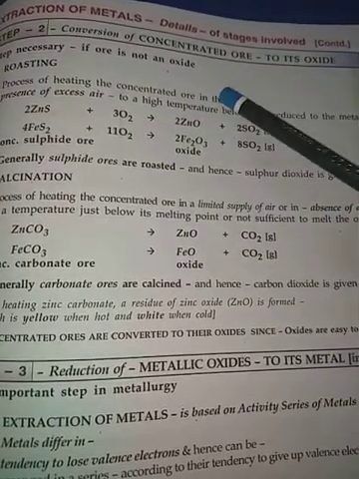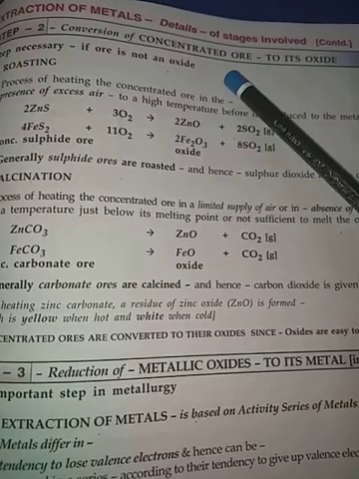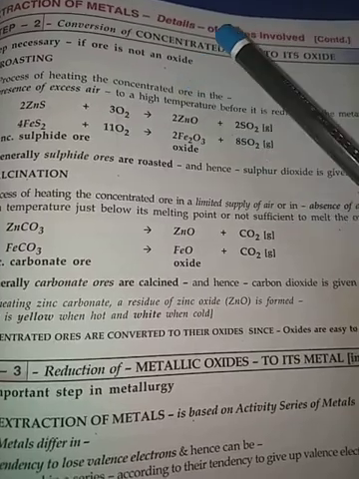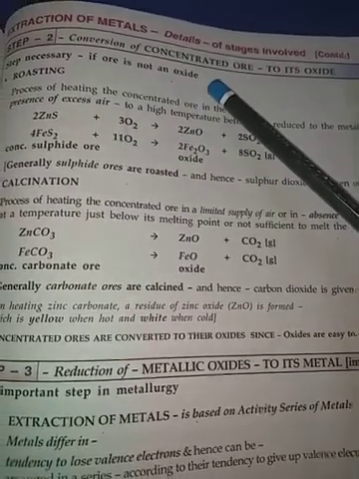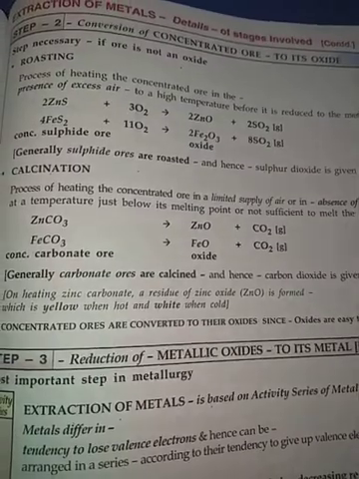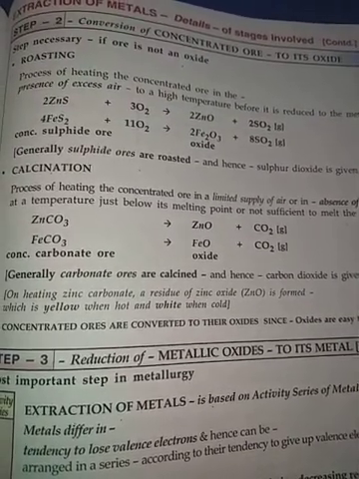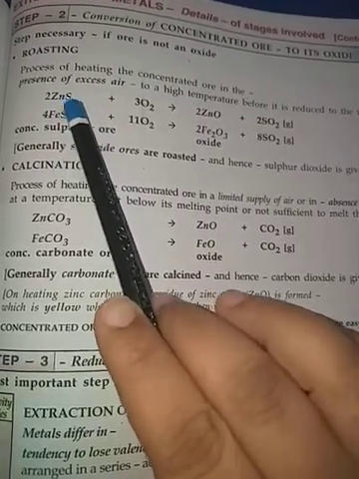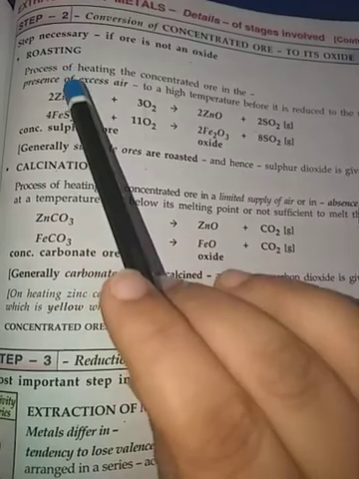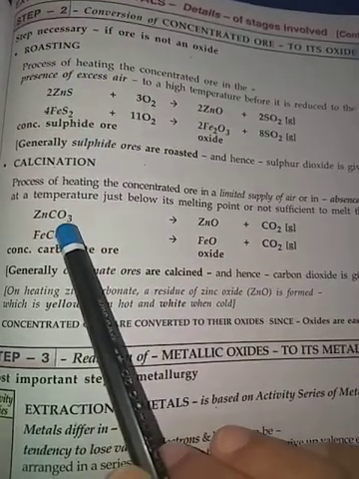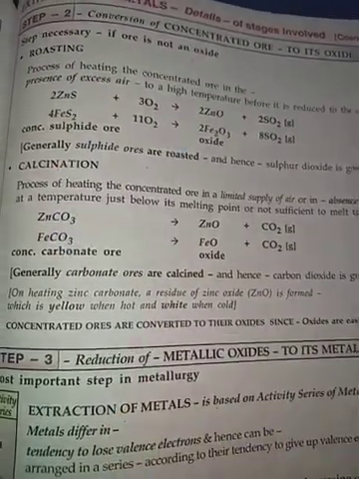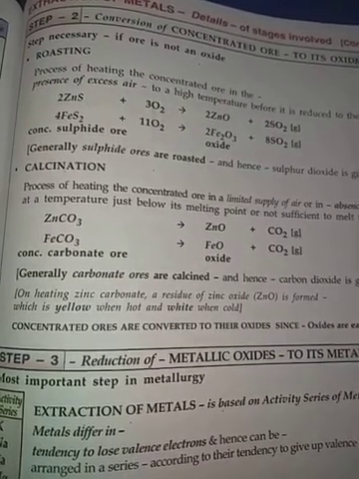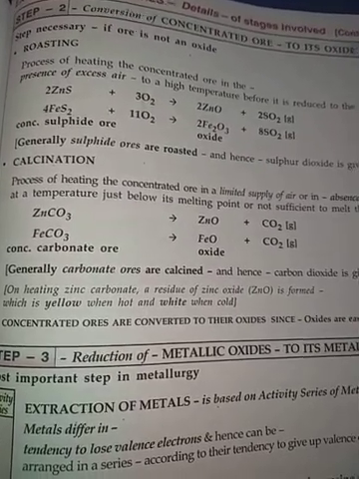If the ore is an oxide, then there is no need to convert that ore into its oxide. Directly we can reduce that oxide. But if the ore is not an oxide, then two processes will be needed there. If the ore is a sulfide ore, then we will do the process of roasting, and if the ore is a carbonate ore, then we will do the process of calcination. Now what are these two processes? We will study these two processes.